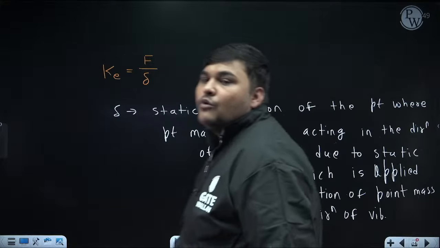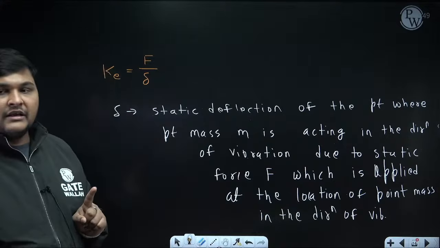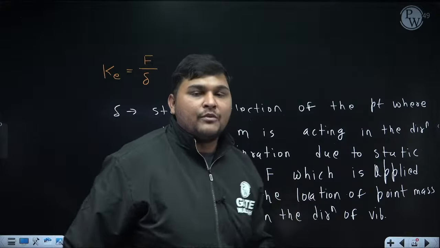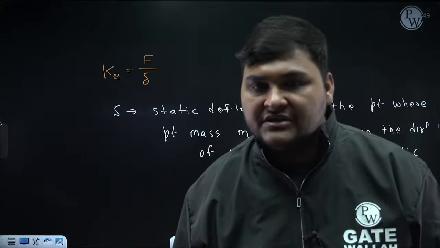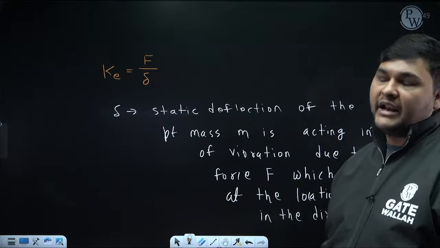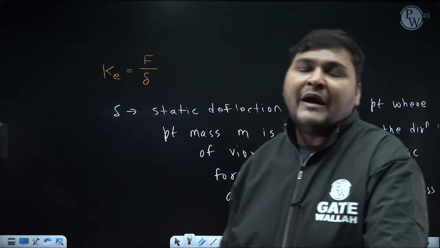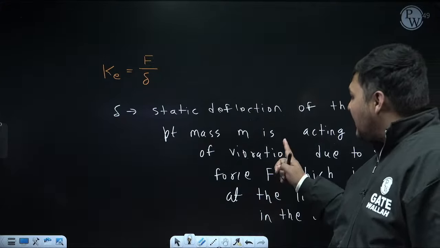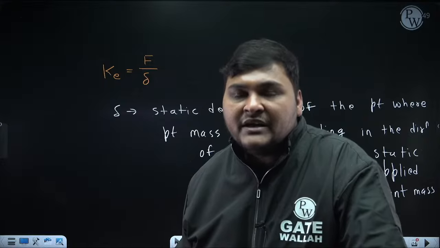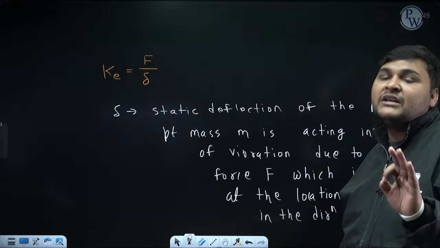See, what we'll do in this method now, at the point where point mass m is acting, we'll apply a static force F in the direction of vibration. Suppose vibration is occurring in vertical direction. So at the location where point mass is acting, we'll apply static force F in vertical direction. It is your will, you want to apply downward or upward. If mass is vibrating in horizontal direction, then we'll apply static force F at the location of mass in horizontal direction. Means ultimately, at the location where point mass is acting, apply static force F in the direction of vibration.